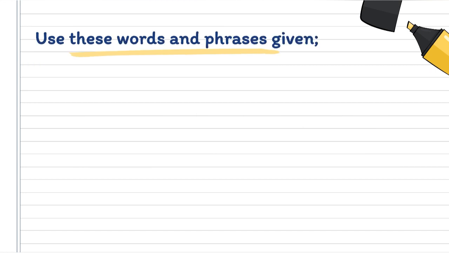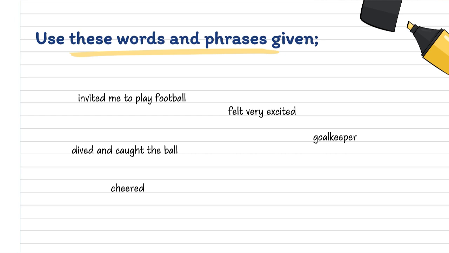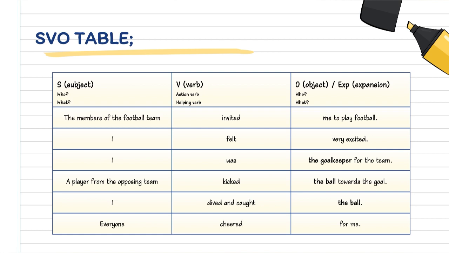Alright, we are going to use these words and phrases. Invited me to play football, felt very excited, goalkeeper dived and caught the ball, cheered, won the game and carried me on their shoulders. Alright, now we are going to look at this SVO table that I've prepared. Okay, so we are going to recall what the SVO table looks like, and also we will see what's in the table. Okay, so the first one is S, subject.